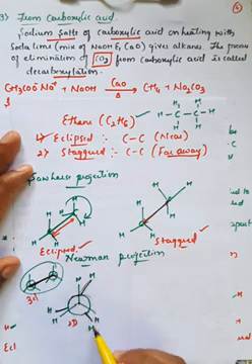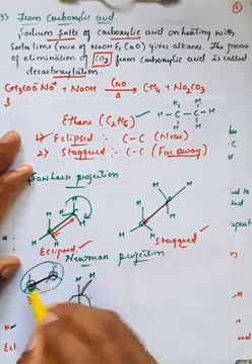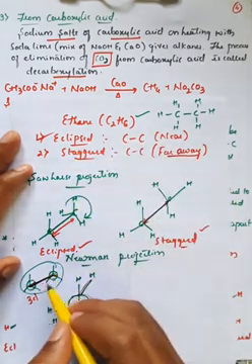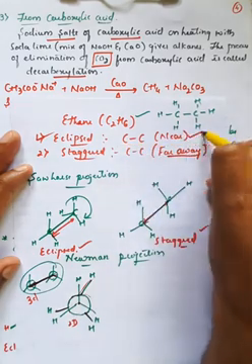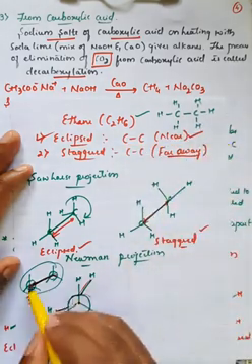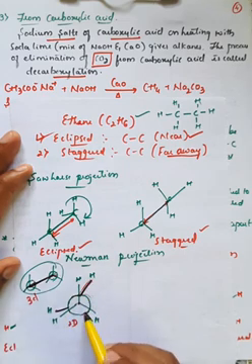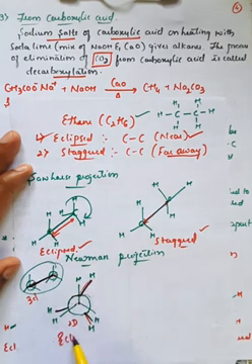So the distance between the carbons is the same. It is somewhat quite less. So therefore, it is nearer to both the carbon atoms. Both of these carbon atoms are nearer to each other. So then you will get this kind of structure that is called as eclipse form. That is called as eclipse form.